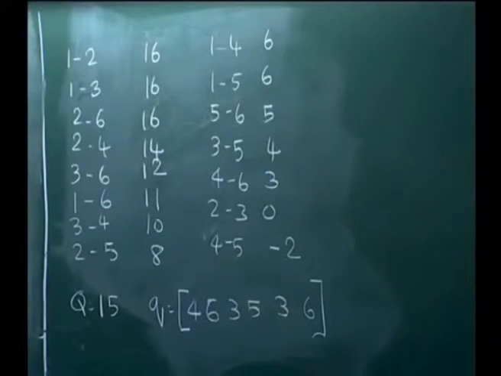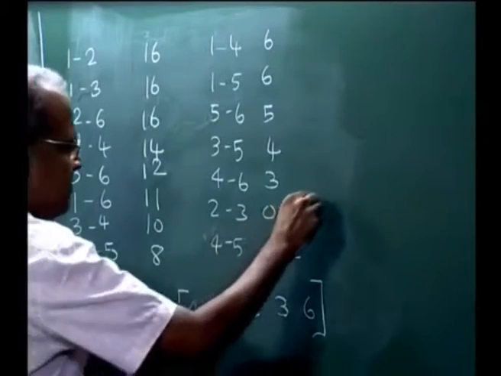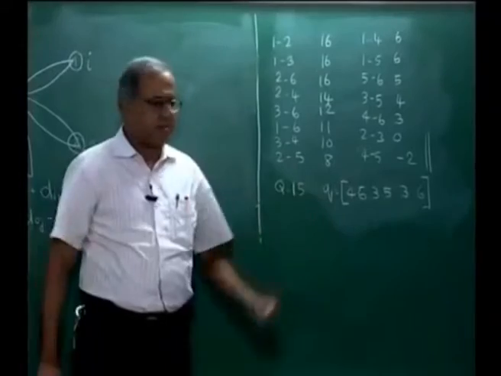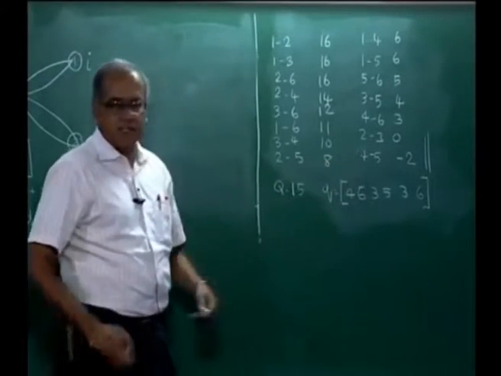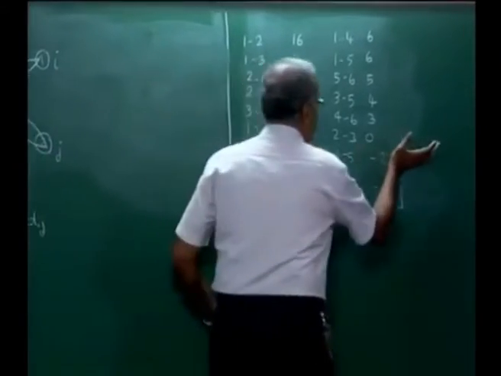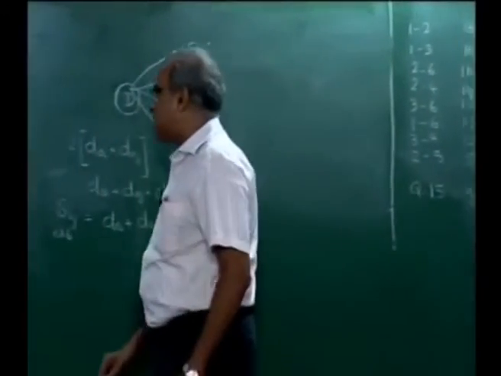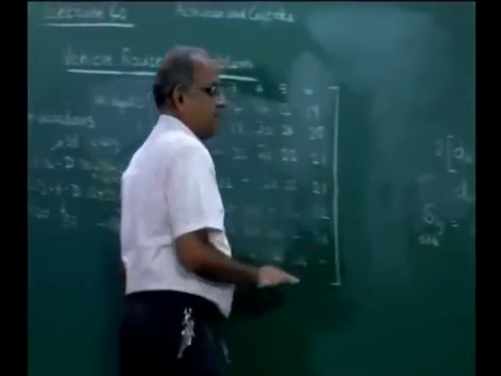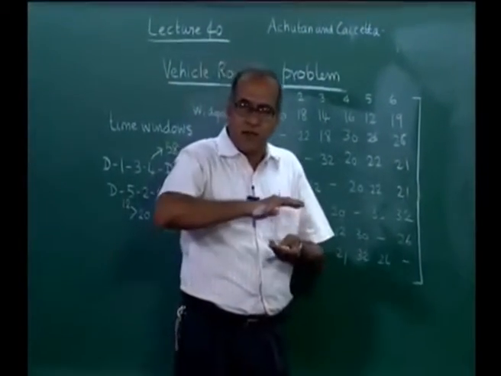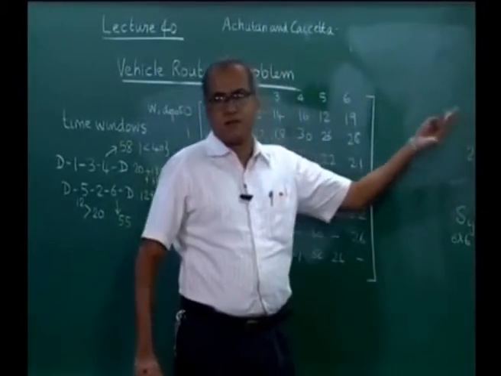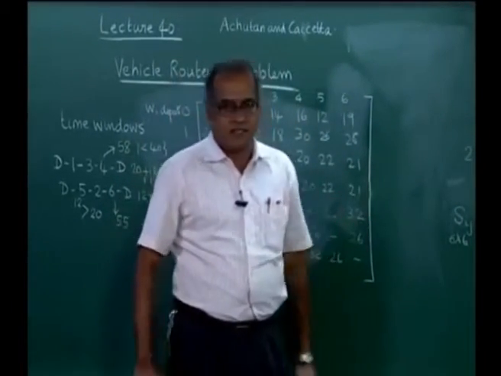We just observe 2 things. Particularly here, 2 to 3 has a saving of 0, which means the depot, 2 and 3 lie on a straight line. Here the saving is minus 2, which would indicate the numbers actually do not satisfy triangle inequality, and there is a little violation in these numbers. These numbers are not realistic and practical from a triangle inequality point of view, but it actually does not matter when it comes to solving this particular illustration.